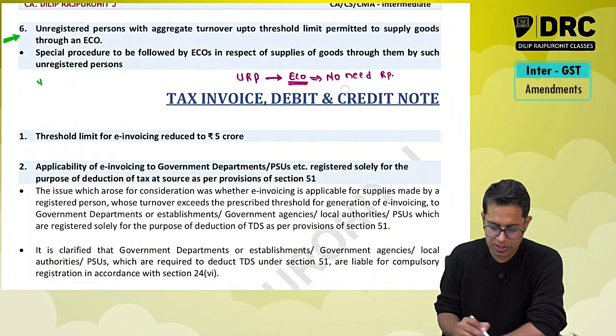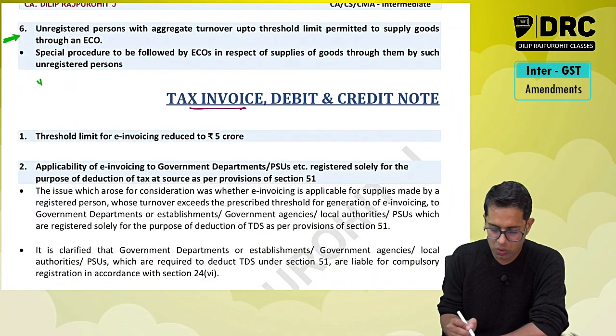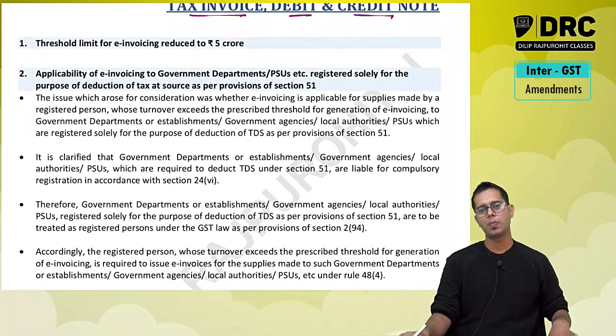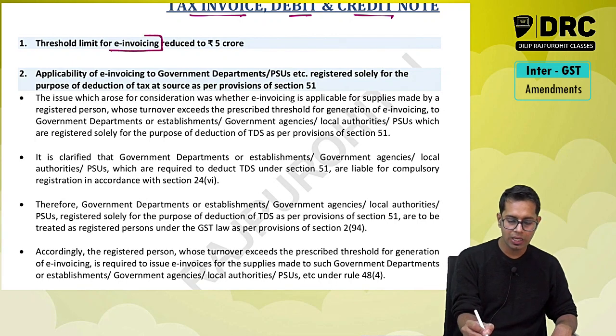Now the next topic in which there is a small amendment is with respect to your tax invoice, debit note and credit note topic. What is this tax invoice, debit note and credit note topic? What is the amendment, sir? The amendment is with respect to your e-invoicing.